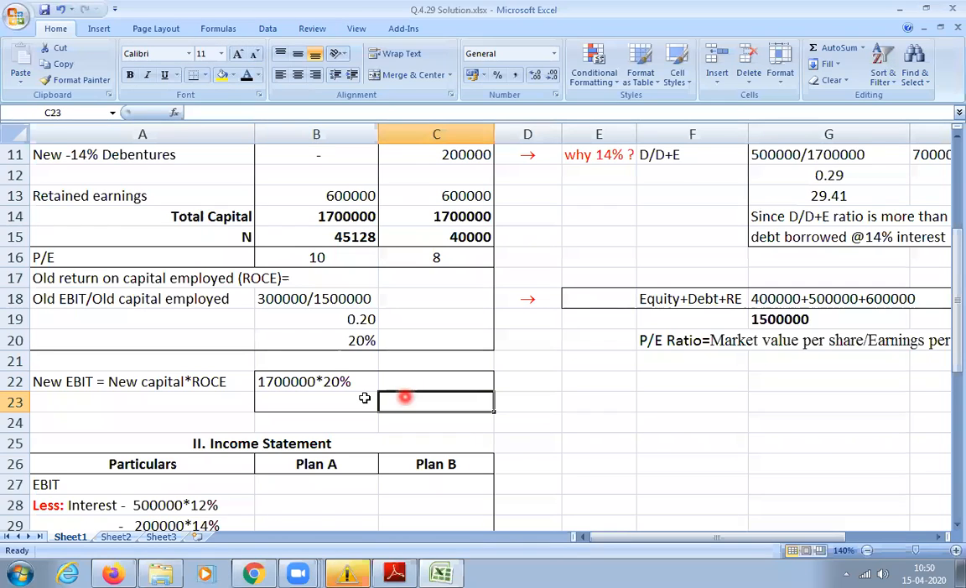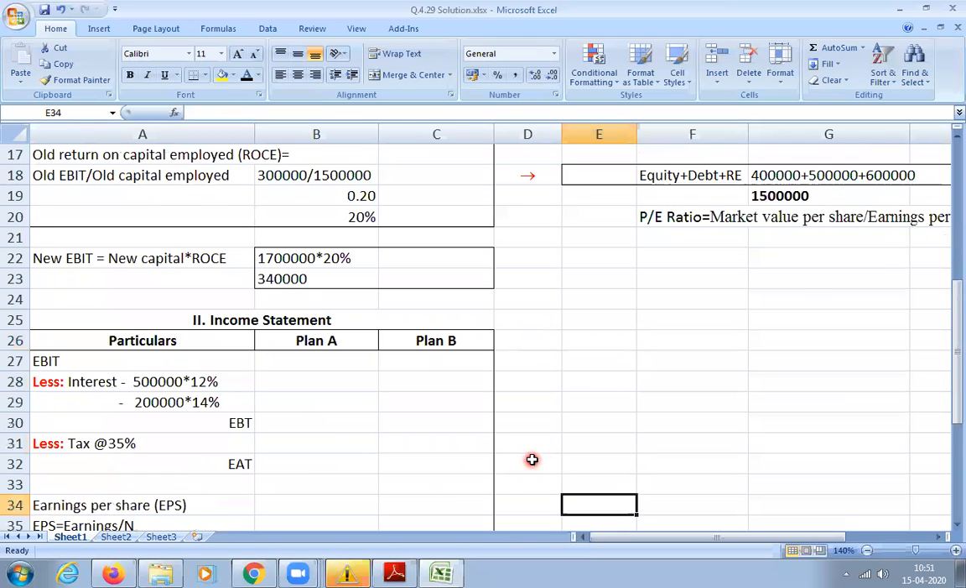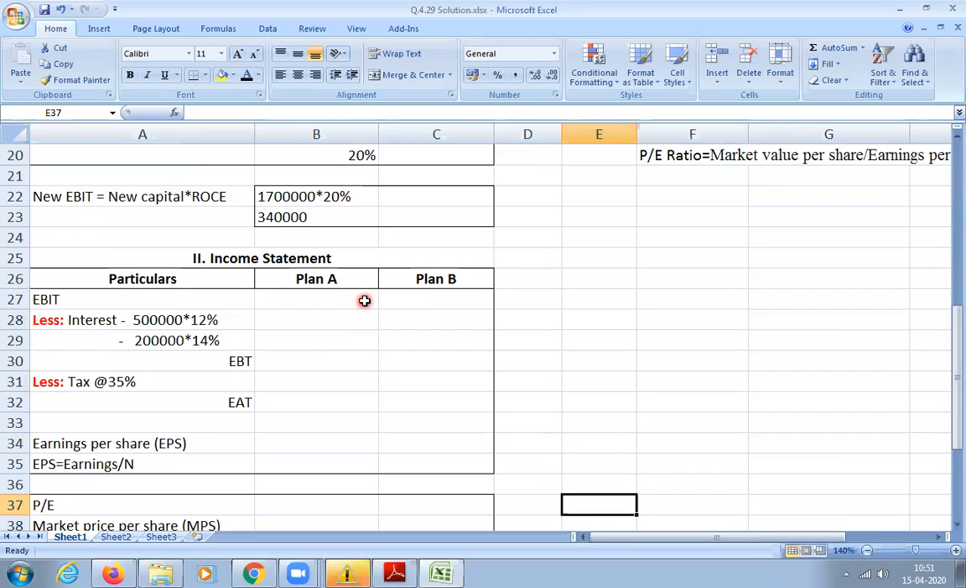How much will you get? 3,40,000. Correct. Got it? Now you take the same EBIT for both plans and start calculating the income statement, and then we have to calculate the market price per share. So substitute in the format EBIT 3,40,000. Clear? Any doubt? No, sir.